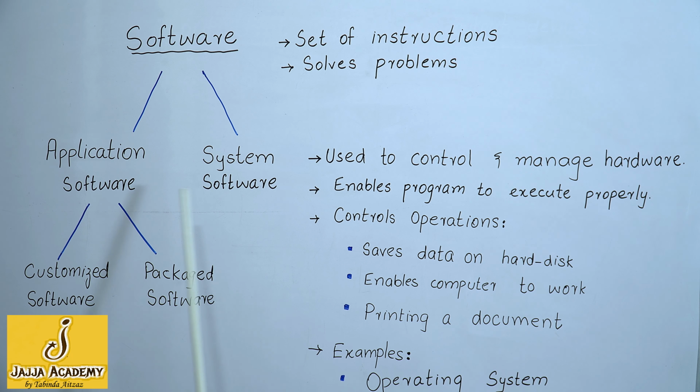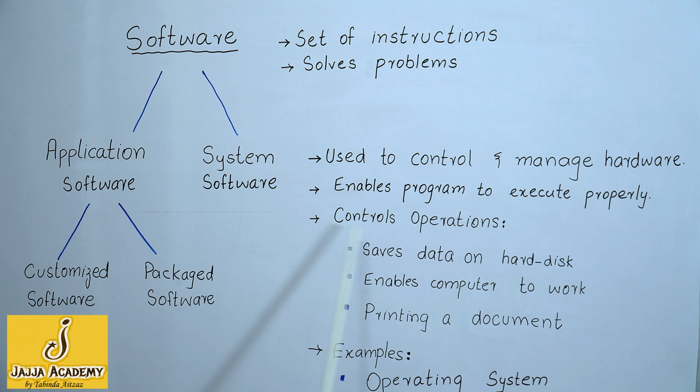I can say that in order to use an application software, we must have installed a system software on our computer. If you have not installed a system software on your computer, you cannot install or use an application software on that computer. It means a system software provides a platform where we can install and use application softwares.